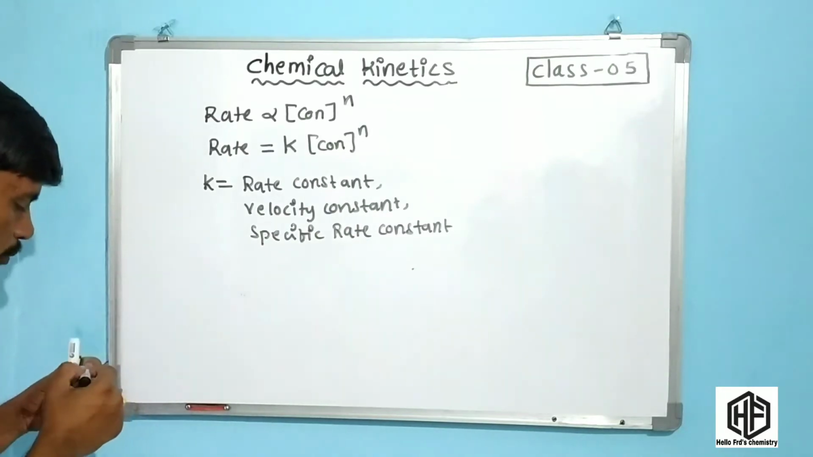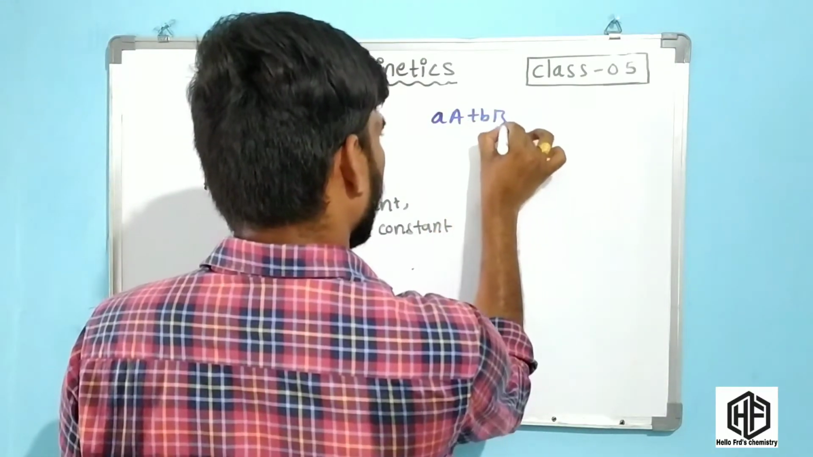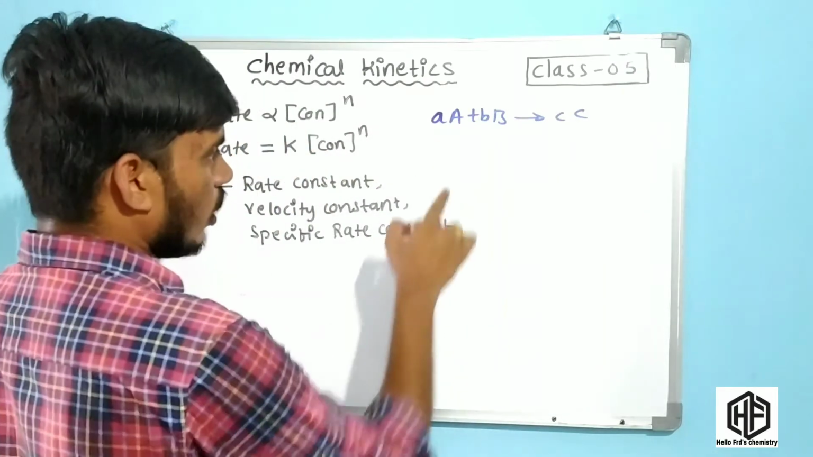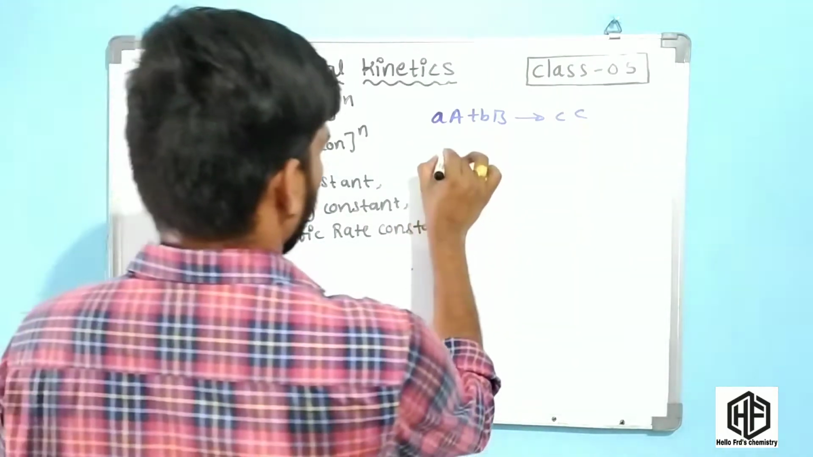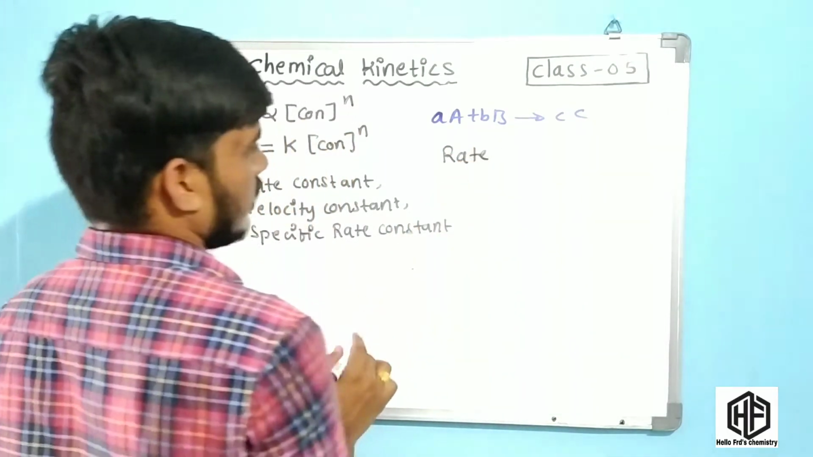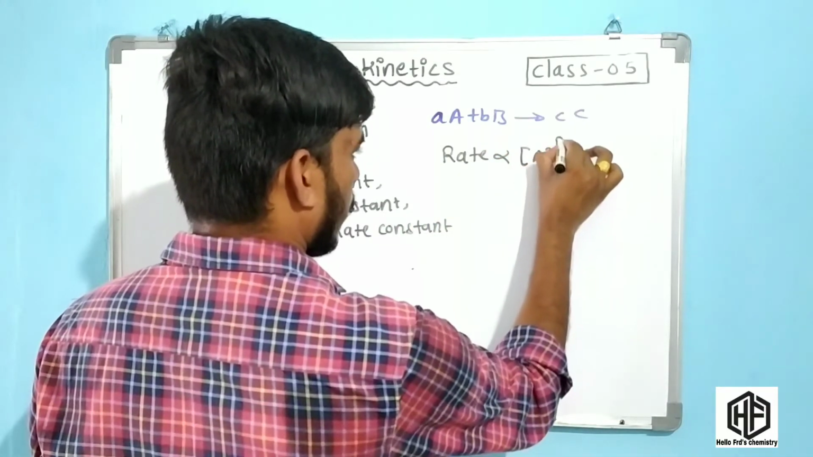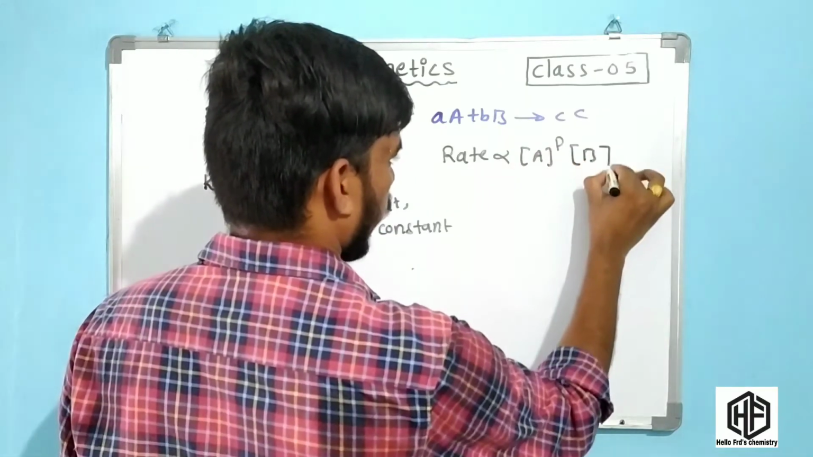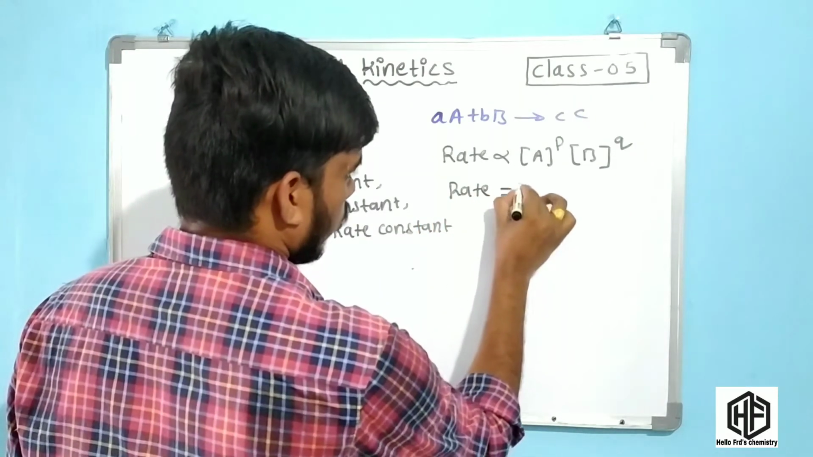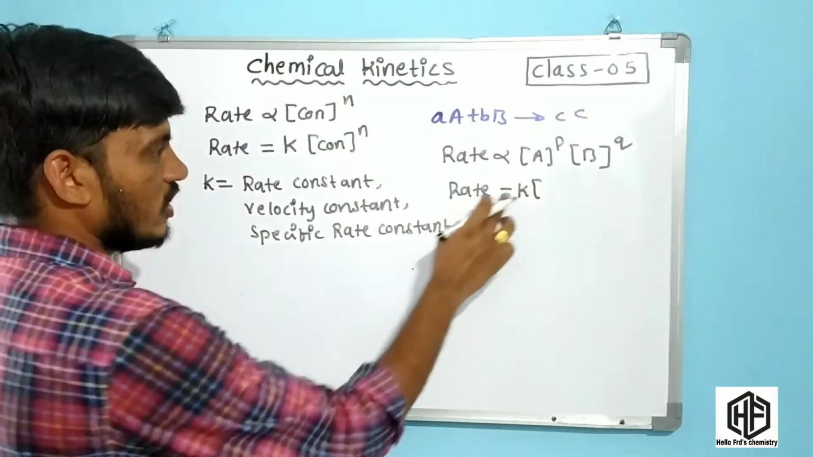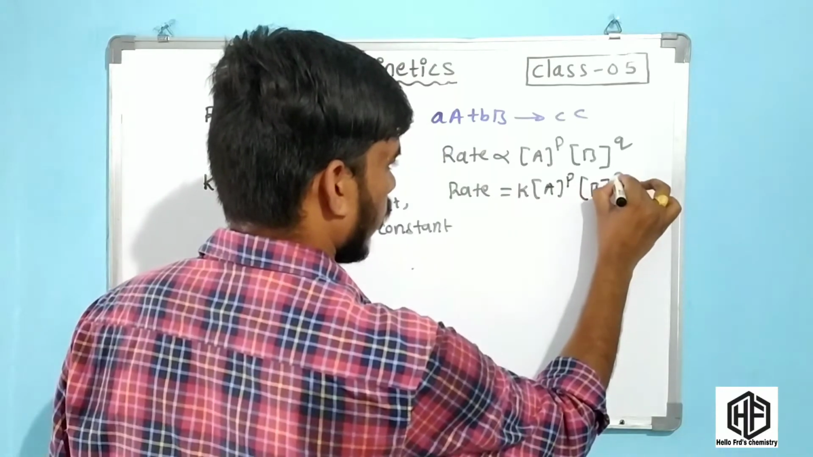Now we have to consider a hypothetical reaction, a A plus b B gives c C. Okay, friends, this is the hypothetical reaction. The rate of this reaction is directly proportional to the concentration of A power p and concentration of B power q. Now rate is equal to k, the proportionality constant, called the rate constant, into concentration of A power p and concentration of B power q.